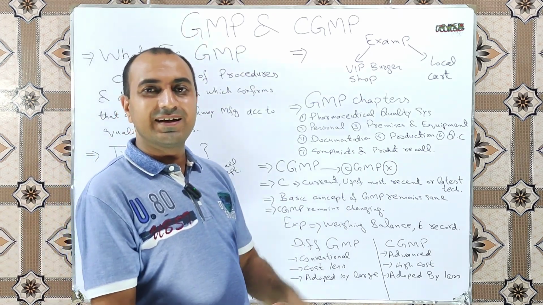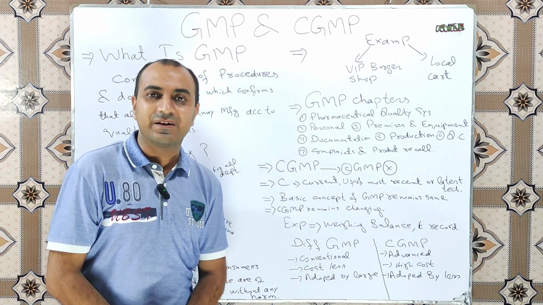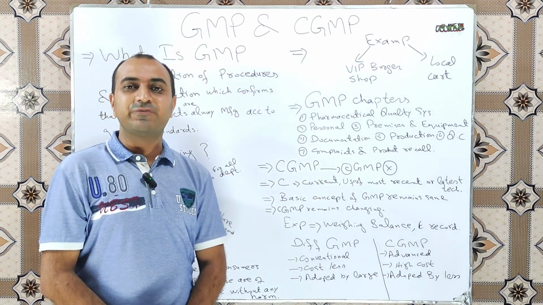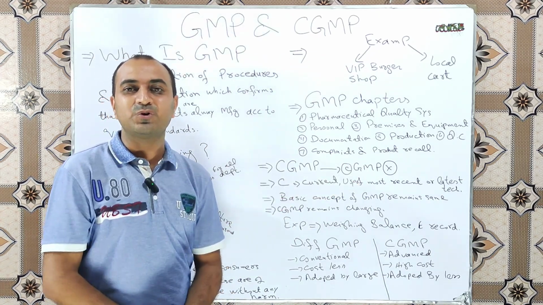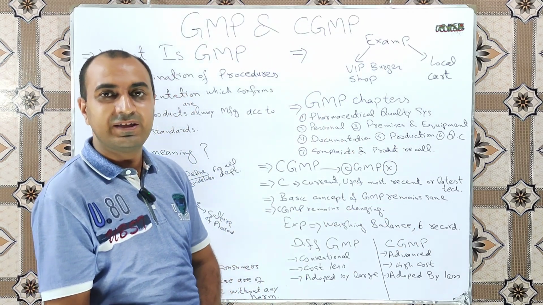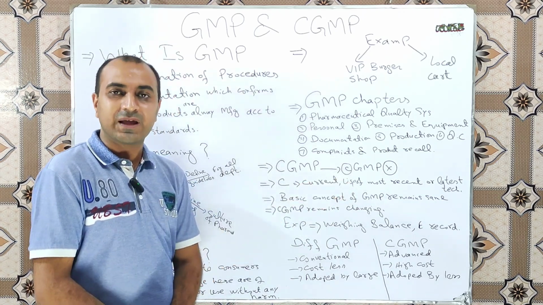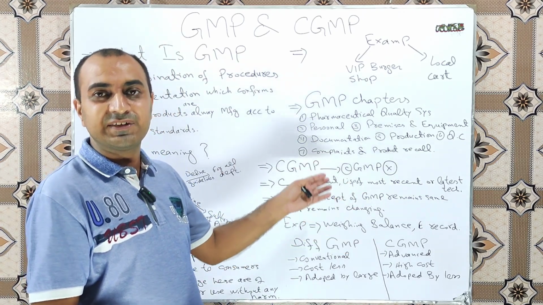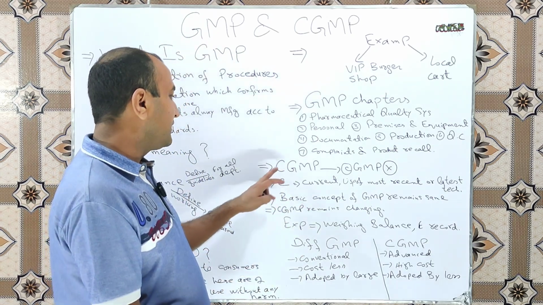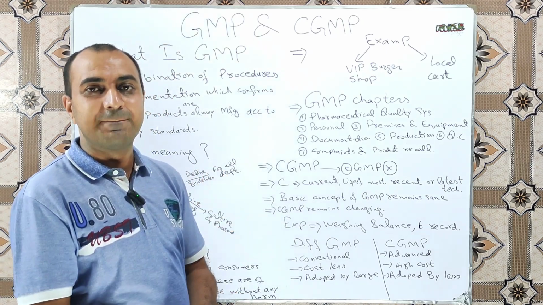Now we will discuss what CGMP is. C means current, and CGMP means current good manufacturing practices. It is the same as GMP, but the difference is that in CGMP we use the latest or most recently advanced available techniques. One question was whether the C should be in small letters or capital letters. Previously the C was written in small letters, but now good practice is to write the C in capital for CGMP.